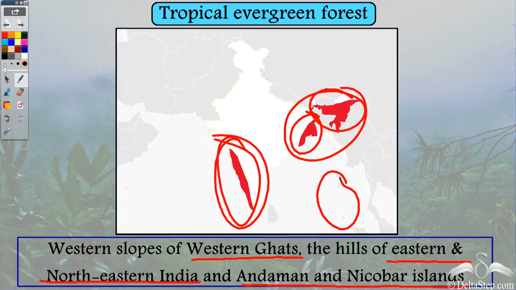And what are evergreen forests? Well, they seem as if they are evergreen throughout the year, because they have a multi-layered structure, and because of high rainfall in these regions, they don't have a major dry season. And even if they shed leaves, it is in a cycle. So when one type of vegetation is shedding their leaves, the other type is growing new leaves. As a result, you will see that these forests look green throughout the year.